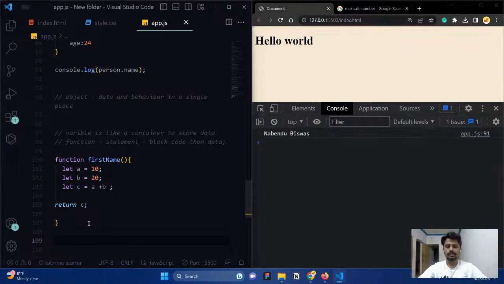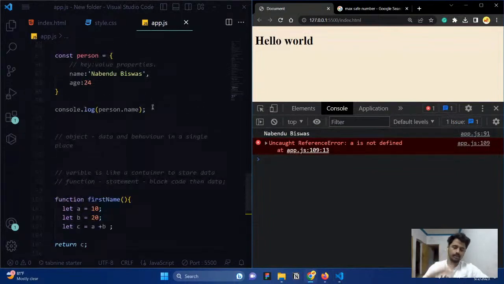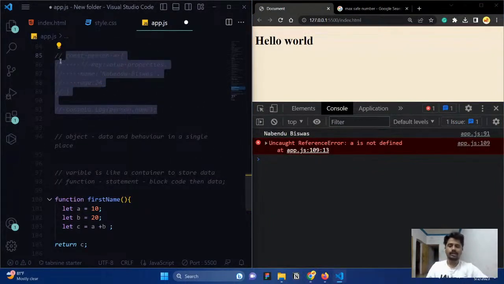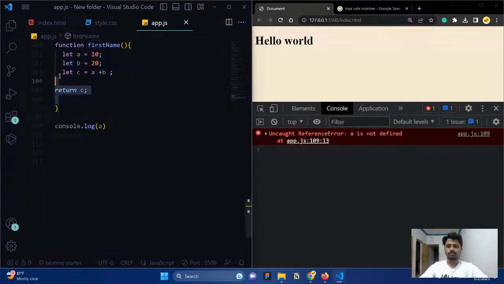But you can see a difference. If I say console.log, what is a? If I ask for a, you can see we are getting a reference error. Why are we getting a reference error? Because whatever you write inside a function is accessible only inside this function.